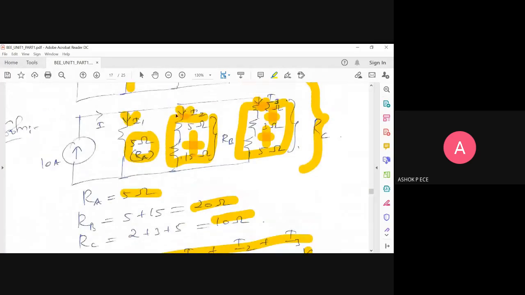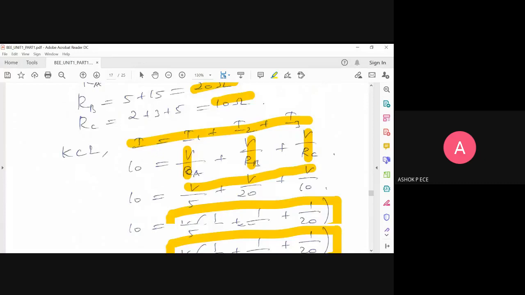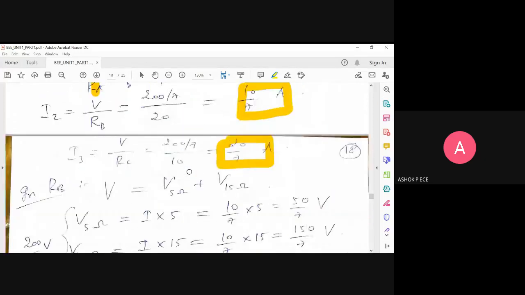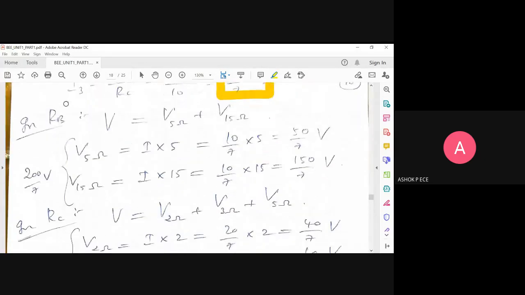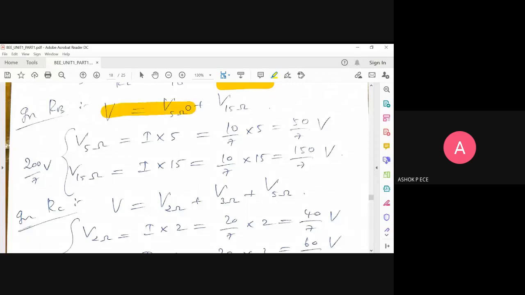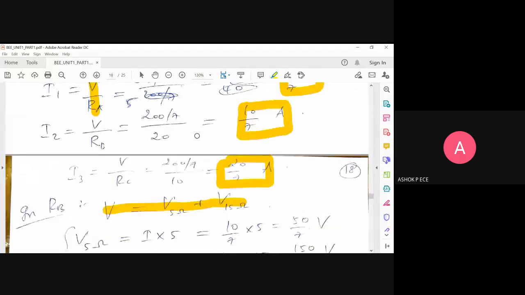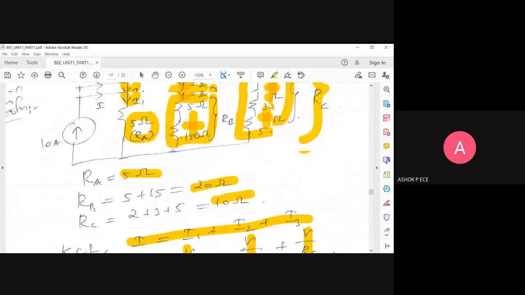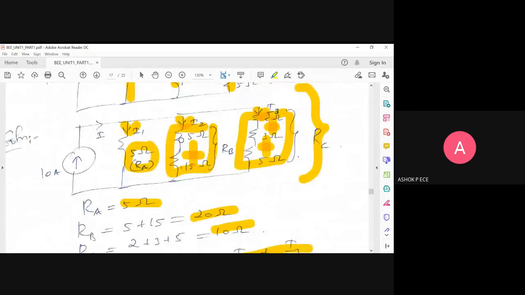See, in the second element, the resistances are in series, so the same current is going to flow. So current flowing through 5 ohm and current flowing through 15 ohm are going to be the same. So that is not going to change. So I have found the current flowing through each element. Now I am going to find the voltage across each element. You know that in series the voltage gets added, correct? So total voltage appearing across this RB is going to be voltage across 5 ohm plus voltage across 15 ohm.